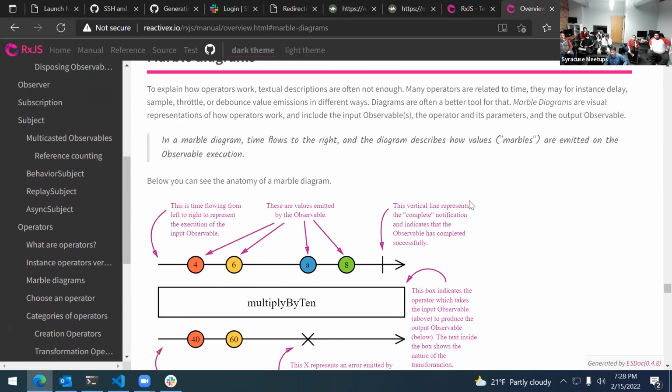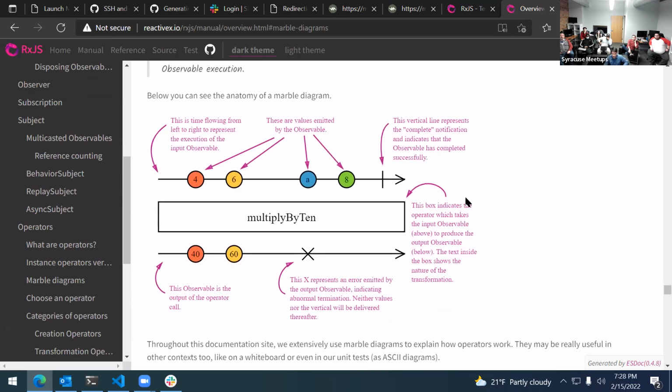There we go. So this is where it gets fun. And I wish that they kind of started with this because the visual really helps see things a lot better. So they kind of explain an observable as this timeline of marbles. Kind of like an array, has a whole bunch of stuff in it. So this is time flowing from left to right to represent the execution of the input observable. These are the values emitted by the observable, and the vertical line represents the complete notification.